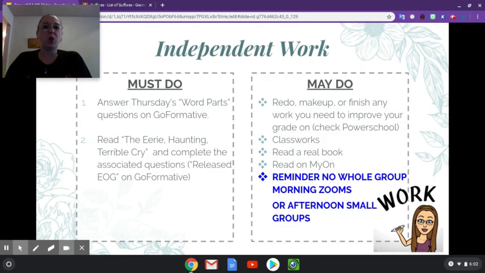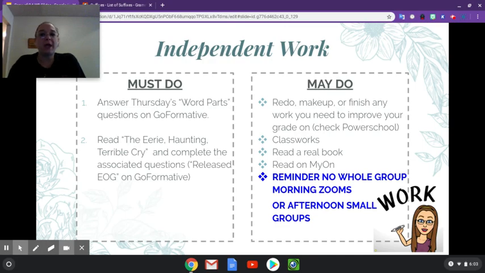Getting into your independent work today, you will be doing Thursday's word parts questions on Go Formative, and you will be able to read "The Eerie, Haunting, and Terrible Cry" and complete the associated questions from the released EOG on that. Also, don't forget you need to redo or make up any work that you have missed. Everything in Go Formative will close on May 28th to give me ample time to go through everything and update all of your grades before June 3rd.